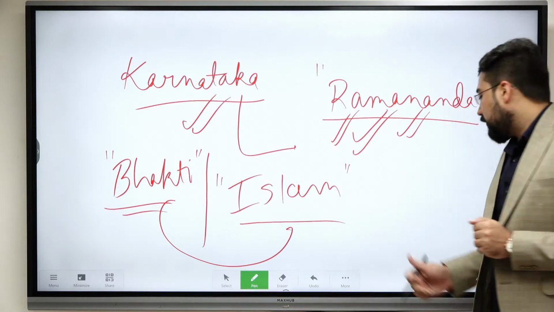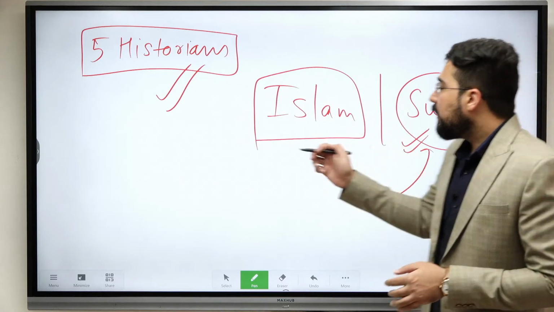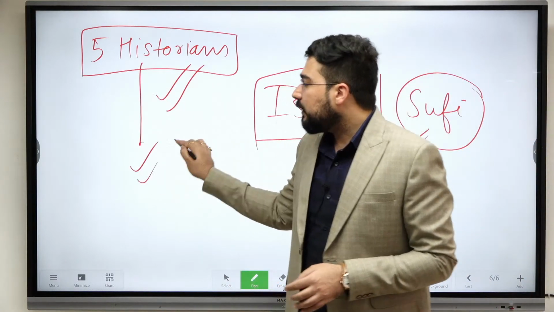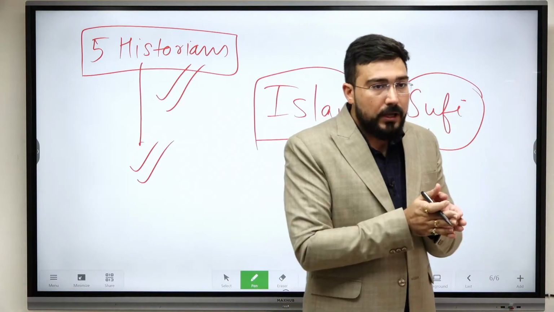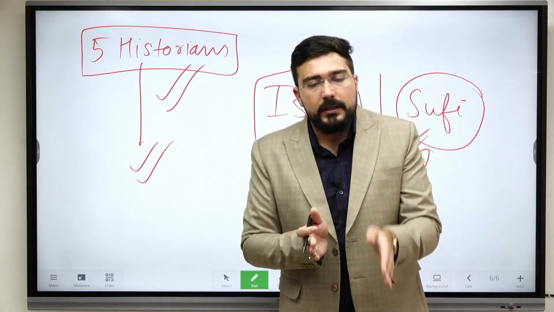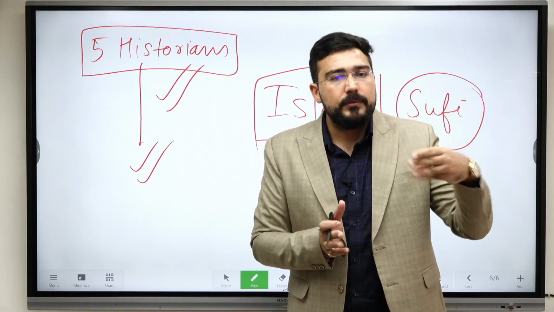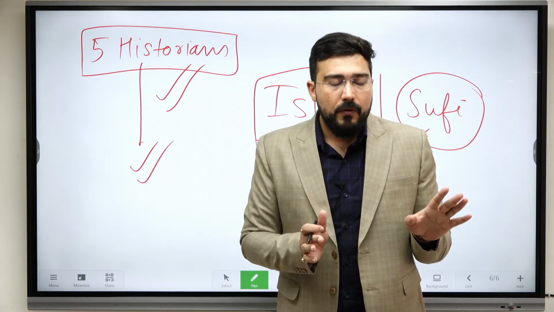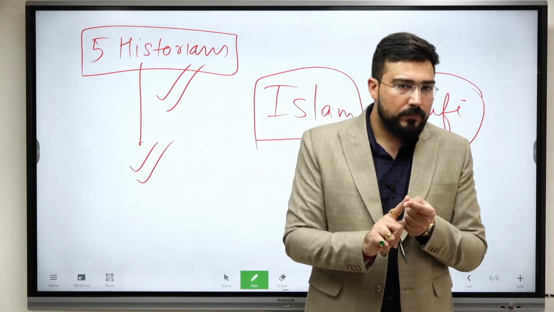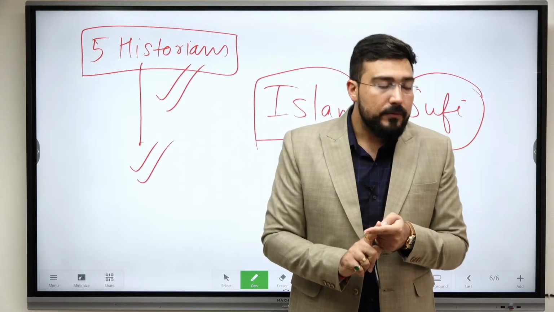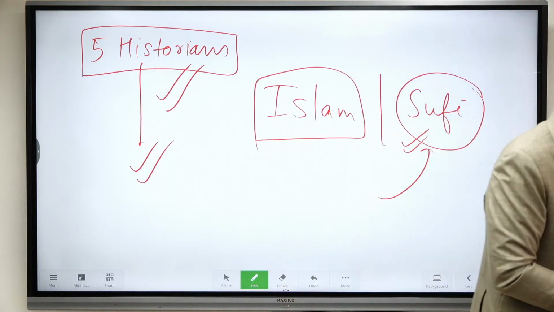Whenever you try to remember the names of historians, remember historians with diverse kinds of opinion. If somebody is saying something on Islam, remembering 3 people on Islam would not be of much help to us. What should we do? One indigenous, one related to Islam, and a third we can see with respect to the indigenous.